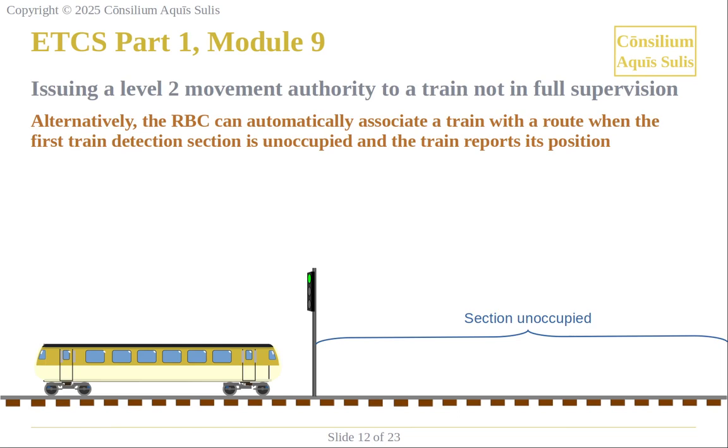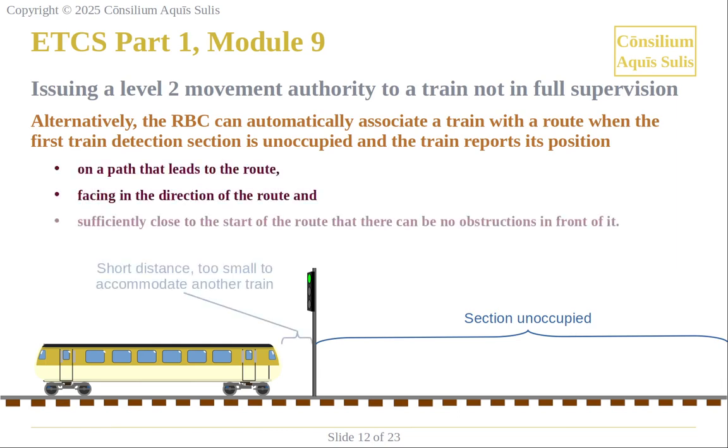Alternatively, the RBC can automatically associate a train with a route when the first train detection section is unoccupied and the train reports its position on a path that leads to the route, facing in the direction of the route and sufficiently close to the start of the route that there can be no obstructions in front of it.